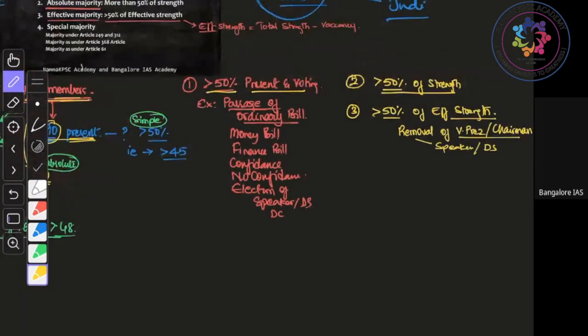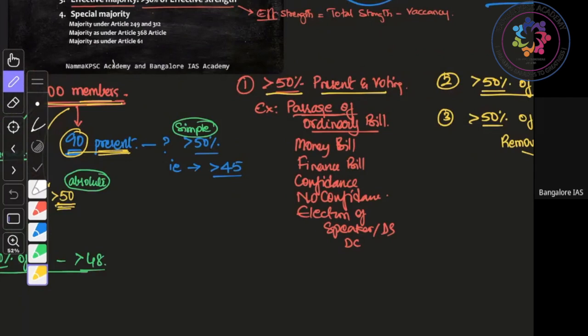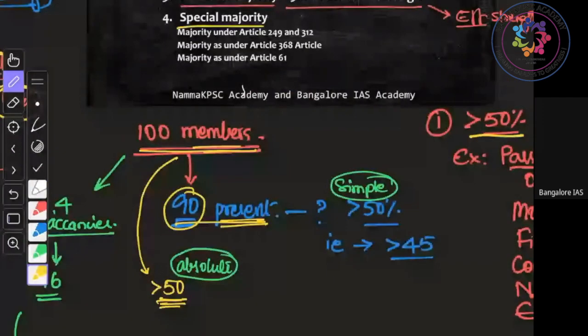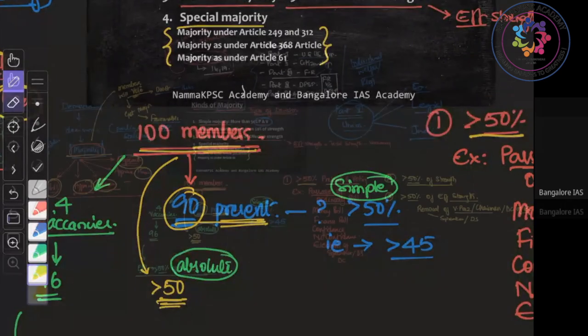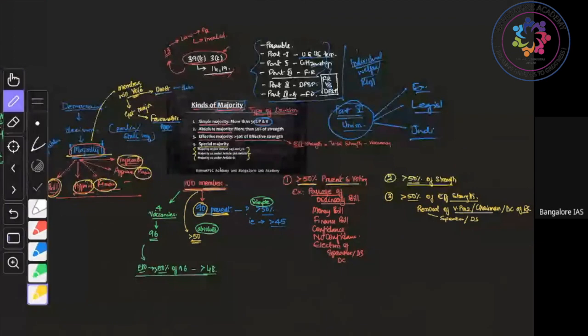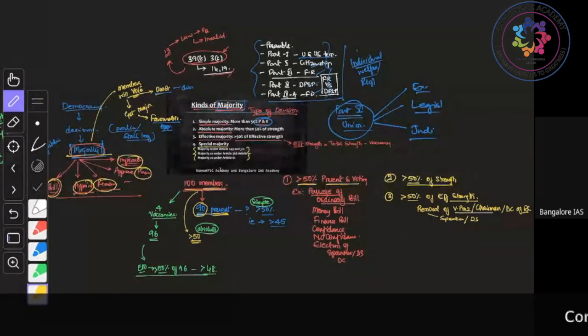So simple majority, absolute majority, and effective majority. Then the last one is special majority. The 4th type is special majority. In special majority, there are 3 types. Absences, when the person is absent for that particular session.